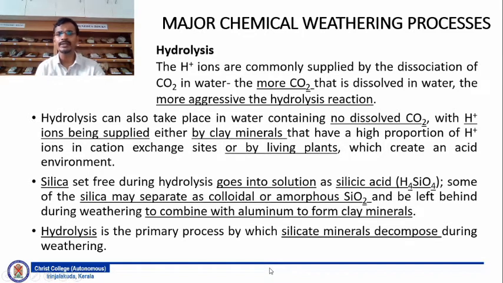And the more carbon dioxide that is dissolved in water, the more aggressive the hydrolysis reaction. So if you have an enhanced amount of carbon dioxide dissolved in water, then you have higher chances of a more aggressive hydrolysis reaction.